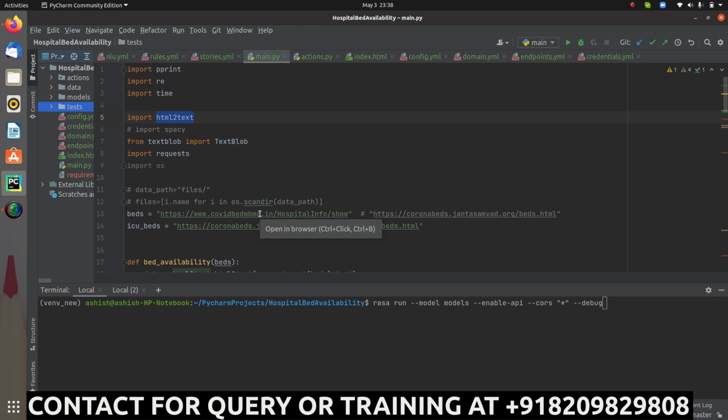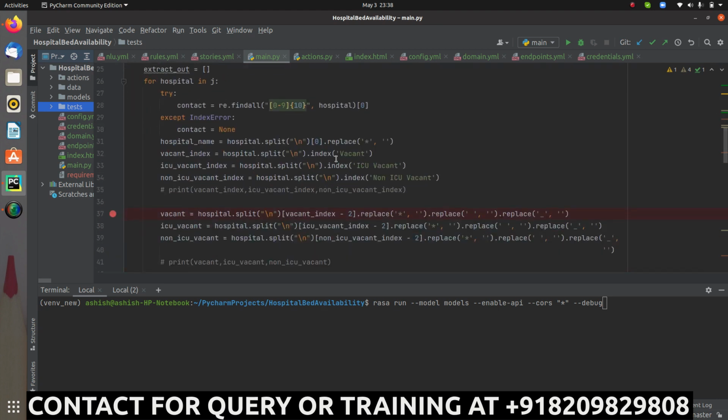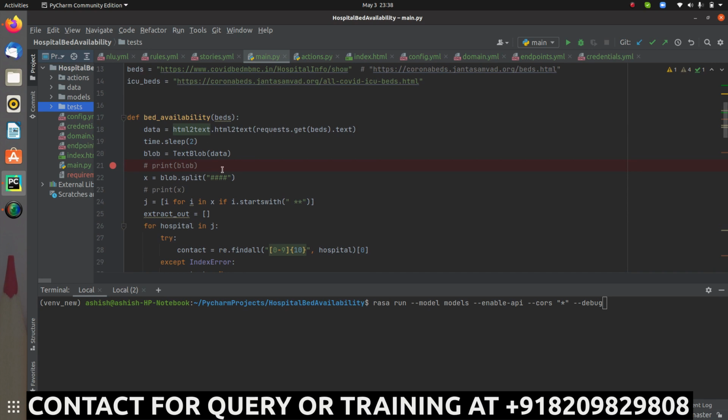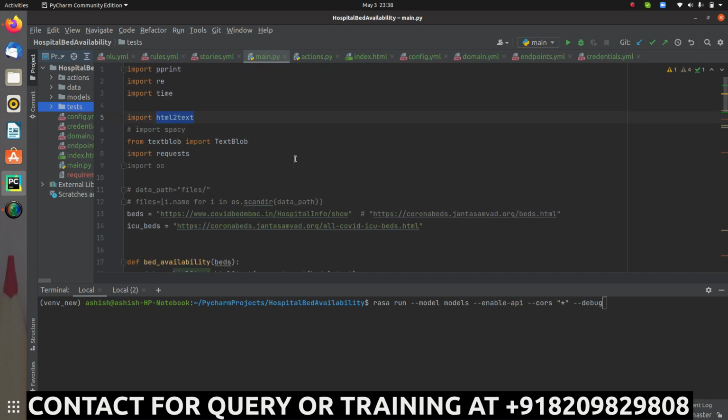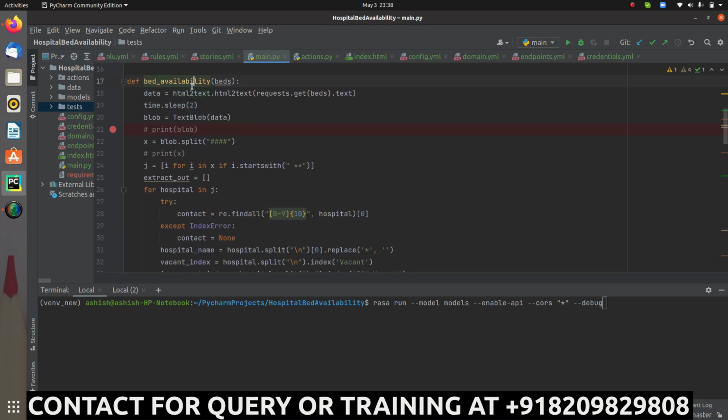Based on that I will be asked for some options, so I will be checking that. Now based on that I will have some functionality, this is a complete function over here, based on which I will be getting the response, the output, like how many beds I'm looking for, ICU beds or non-ICU beds. So that is all about it.